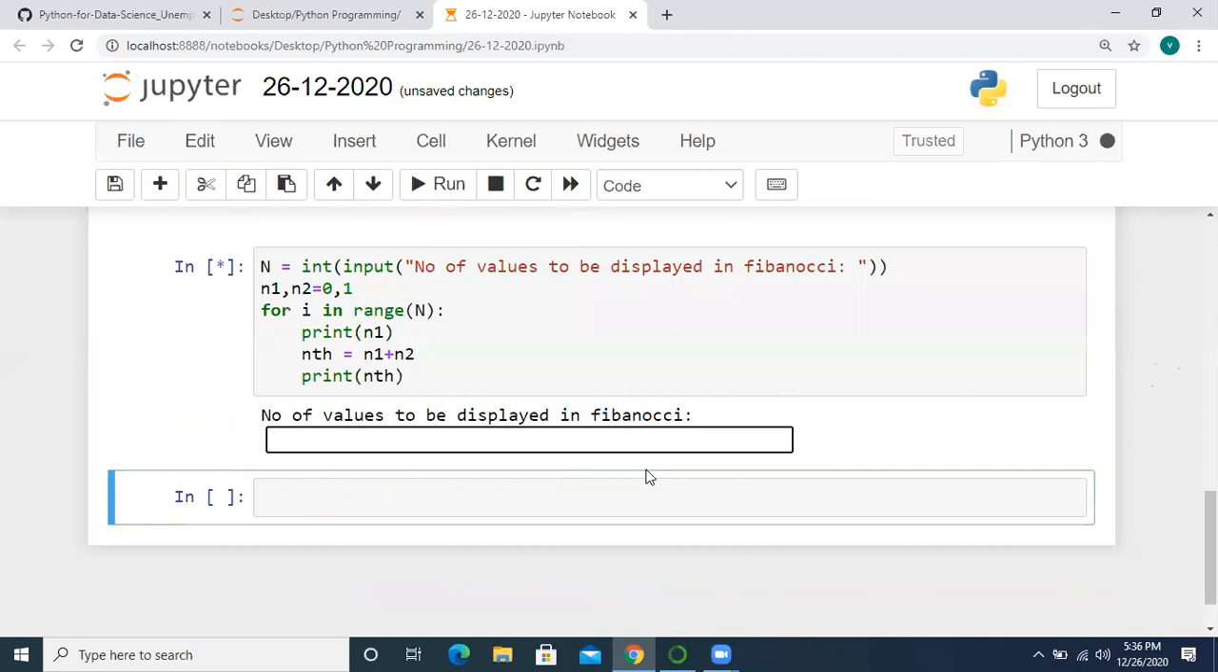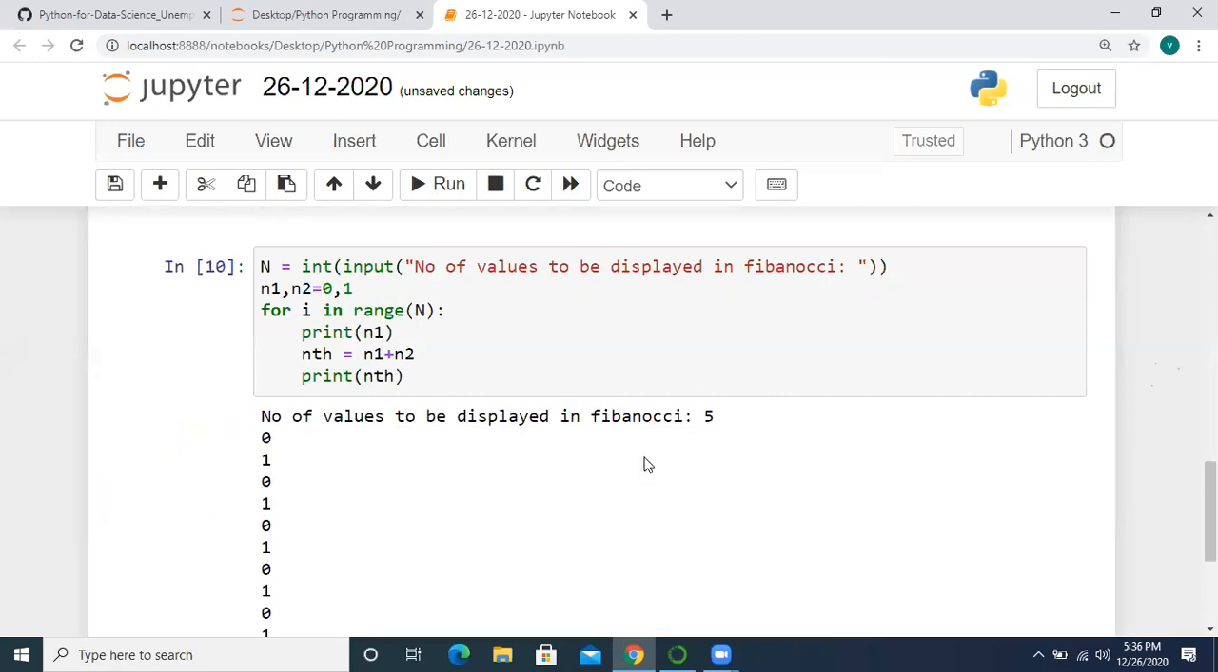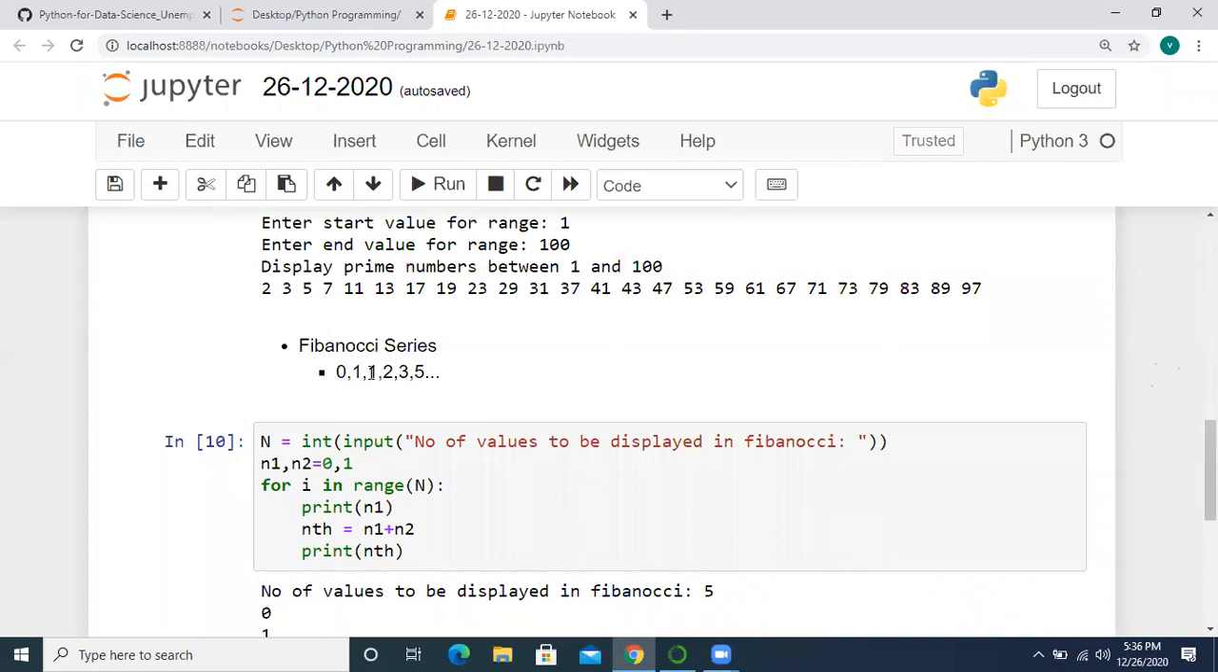See up to here what we are going to get. Let's see. So 0 and 1, 0 and 1 we are getting. So we are getting all 0 and 1. This is not our output. We should get like this: 0, 1, 0 plus 1, 1, and 1 plus 1, 2. Like that we should get.